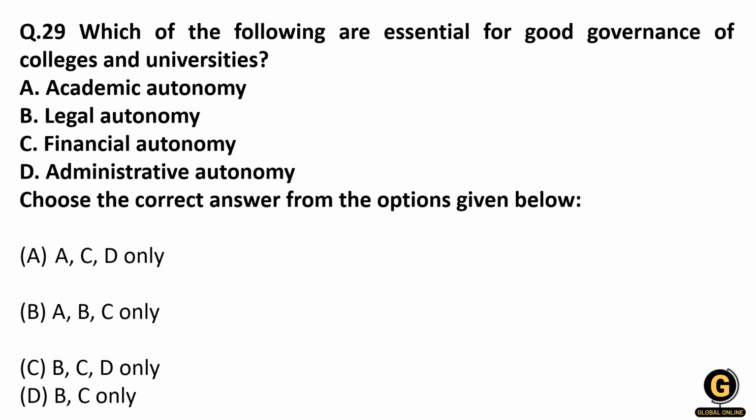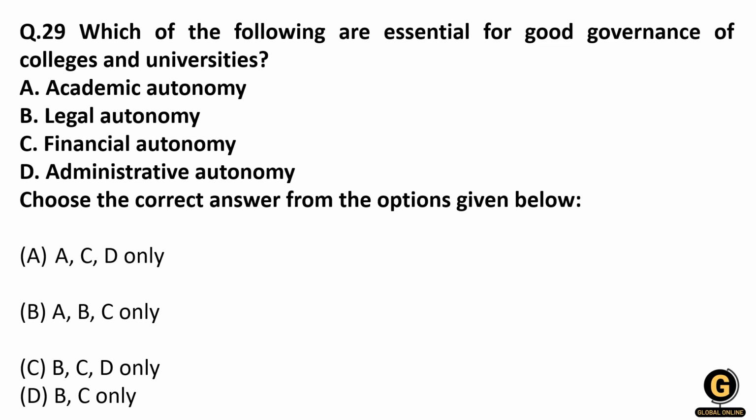Now, the question is, which of the following are essential for the good governance of colleges and universities? The options are academic autonomy, legal autonomy, financial autonomy, and administrative autonomy. So students, remember, when a university is established by the law of India, every university will have two councils, right?